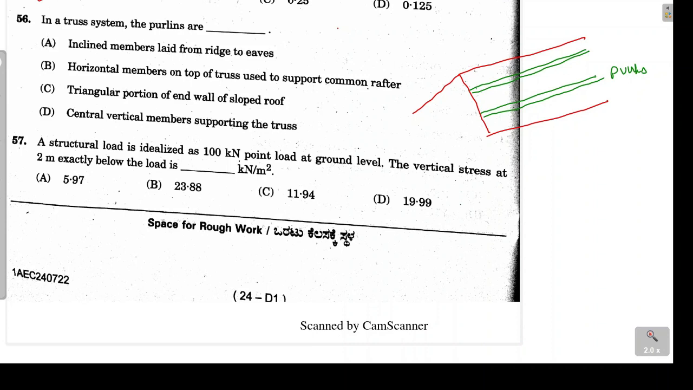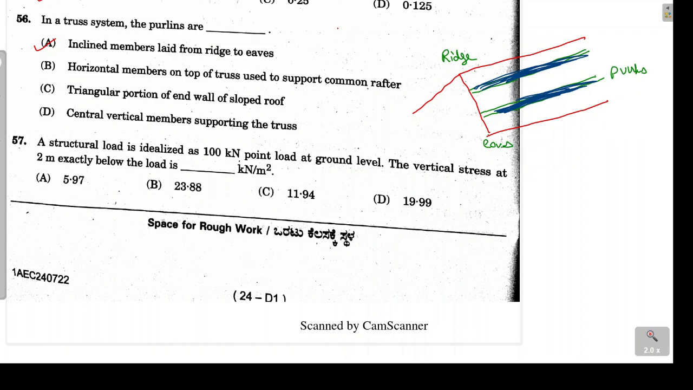And what is their function? Their main function is to support the roof covering. So whatever roof covering has been provided, it has to be supported by the purlin. Now this topmost part is called the ridge, and here at the bottom this is called the eaves. So these members are basically our purlins which are supporting the roof. You can say that these are the inclined members which are laid from ridge to eaves. So option A is the correct answer for question number 56.